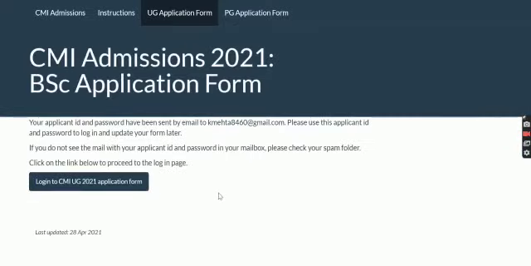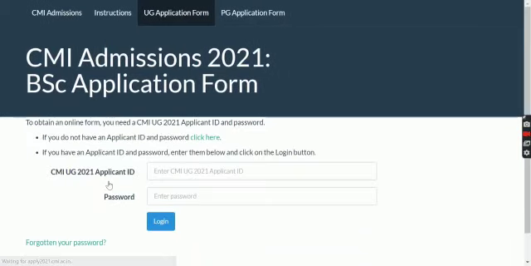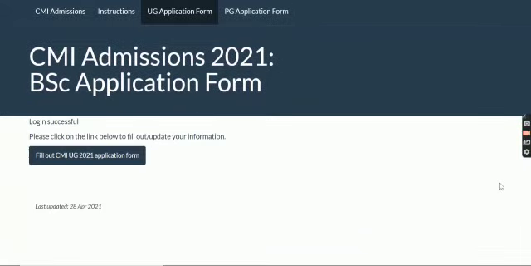Okay. So now I'm gonna log in. Now, as I have got my ID and password, I want to tell you this because I can't show you my password. That's why I just merged the two videos. So I'll tell you, when you get that verification mail, you'll click on that link, and you'll get another mail in your email ID. In that mail, you'll receive your password as well as your application number. You'll fill in your password and application number, and then you'll log in.